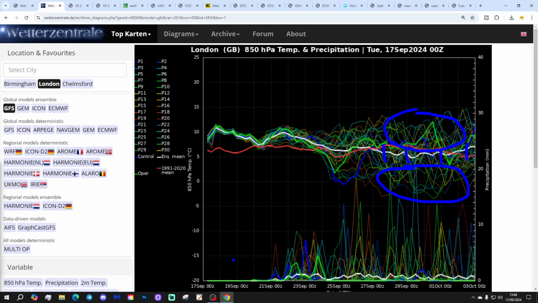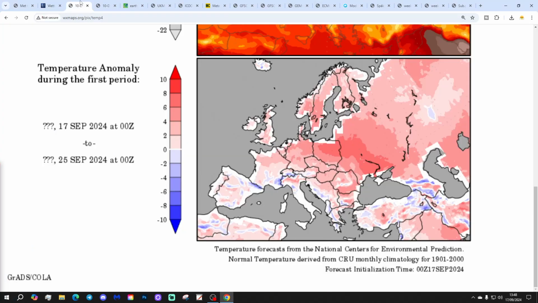More definitively, precipitation-wise, looking unsettled later on. So starting off, for the next week, mainly dry. In fact, completely dry, no precipitation spikes at all. But any time from about the weekend into the start of next week onwards, the rainfall spikes begin to return. And then they increase as we go through the last week of September, getting into the opening days of October. So an increasingly unsettled, increasingly wet and probably cooler look to the weather as we come towards month's end and possibly lasting into the start of October.